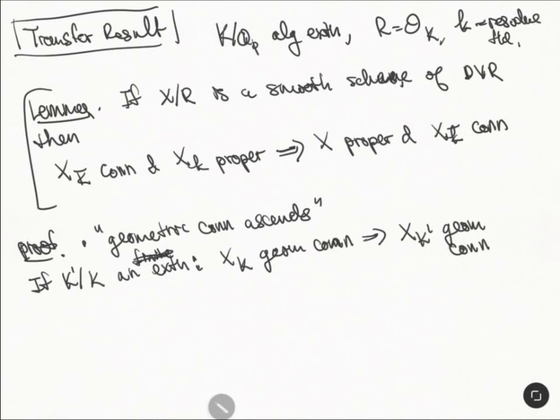So it's stable under base change. The point here is that I'm going to be able to assume that R is a complete discrete valuation ring.